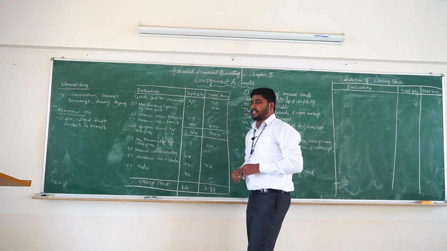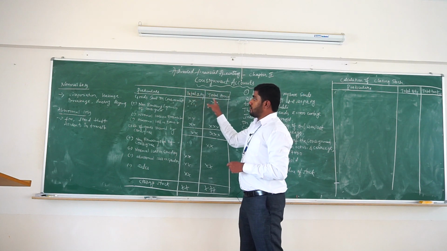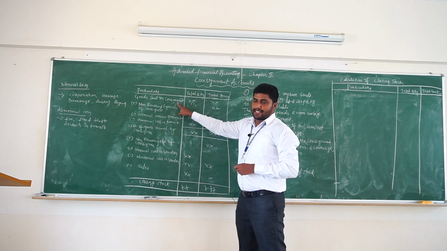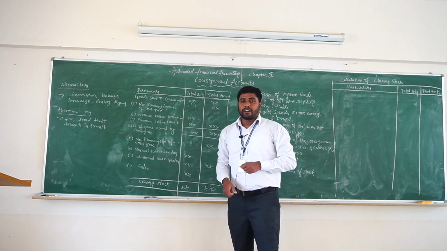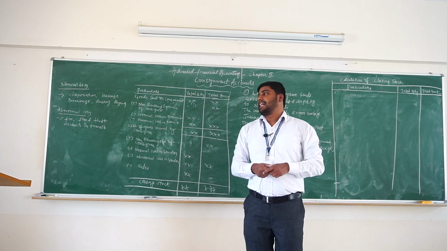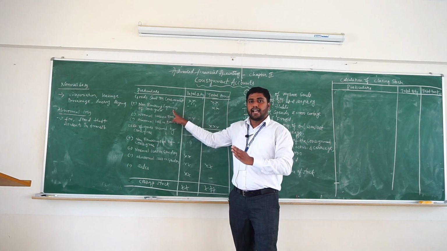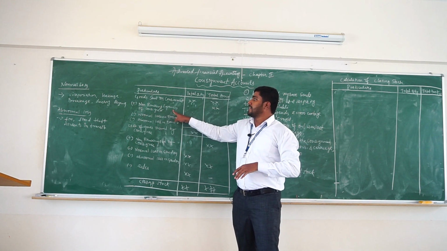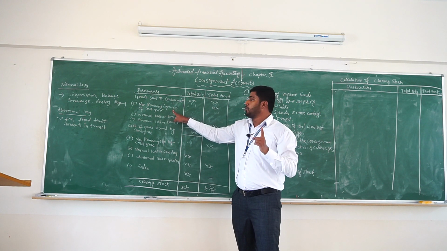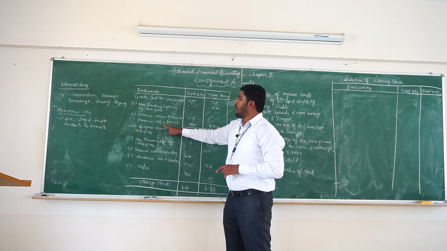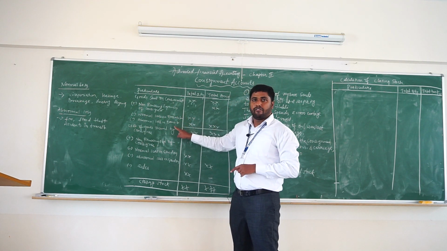Let's move on to the format. This is the format for calculating the value of unsold stock. Your goods sent on consignment, add non-recurring expenses of consignor, means the expenses incurred from the place of consignor to the place of consignee, nothing but the expenses incurred on road or transit. Now deduct the normal loss and abnormal loss which were incurred in the time of transit.